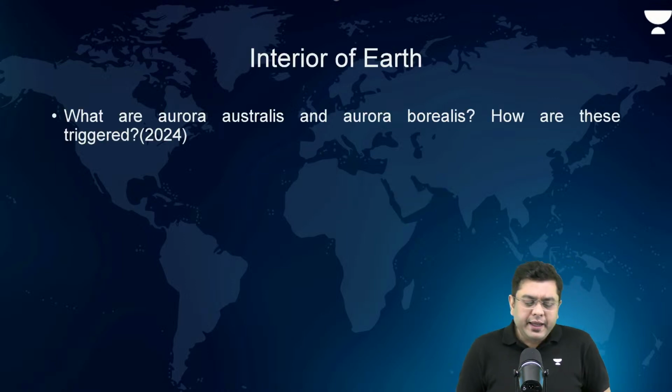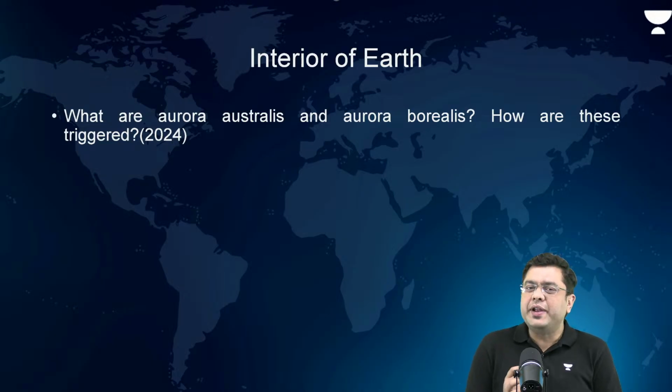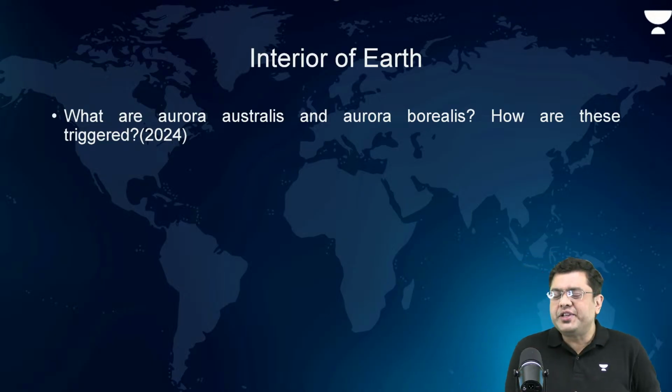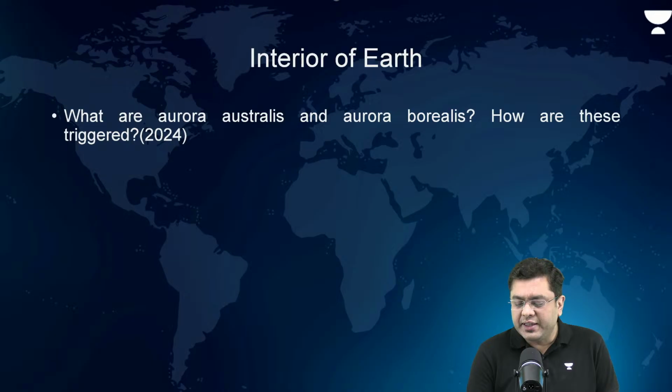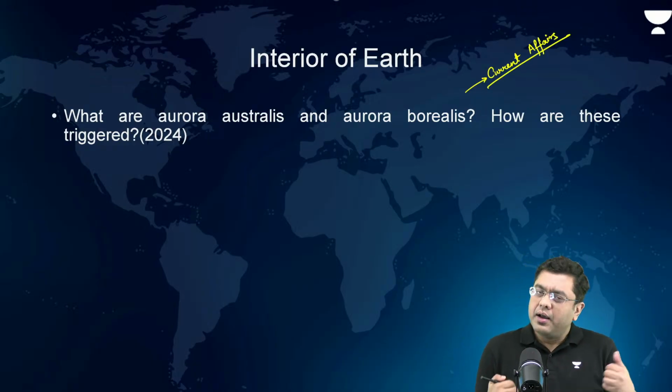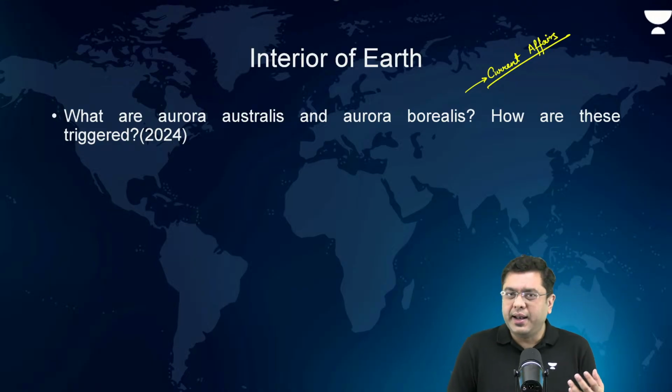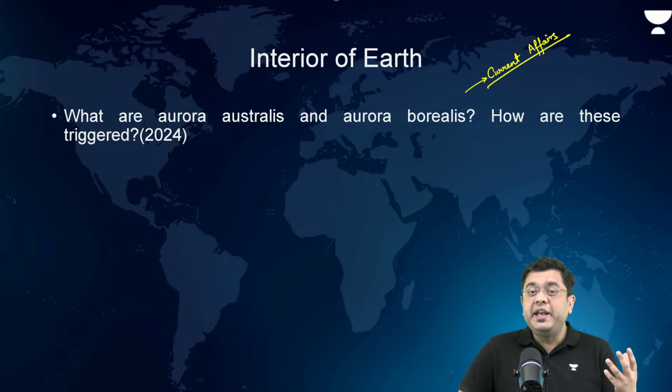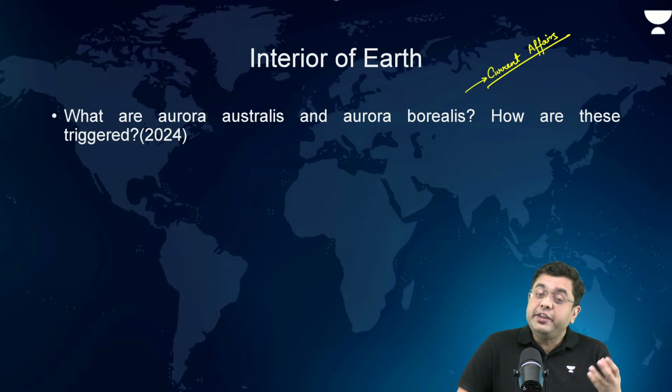Now, here in 2024, associated with the interior of Earth, a direct question was asked. This was a question which was asked owing to its relevance in current affairs. That was because last year there was a substantial discussion about auroras, the northern and southern lights, and the lights which illuminate the upper atmosphere. Now, these auroras were found to be visible even in lower latitudes.